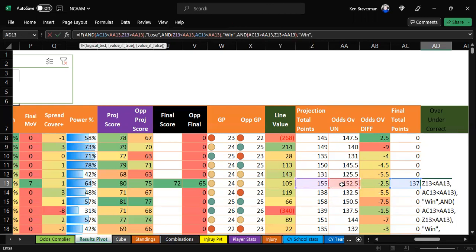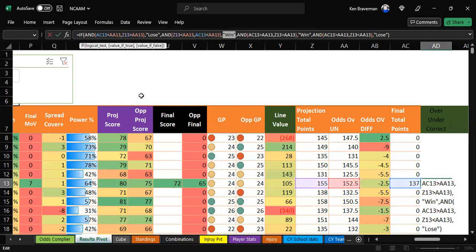And let's just do the other one. Sometimes there are 8 of these. I think there's just 4 of these. If this had been over the over and we were under the over, then loss, lose. Let's see if that works.